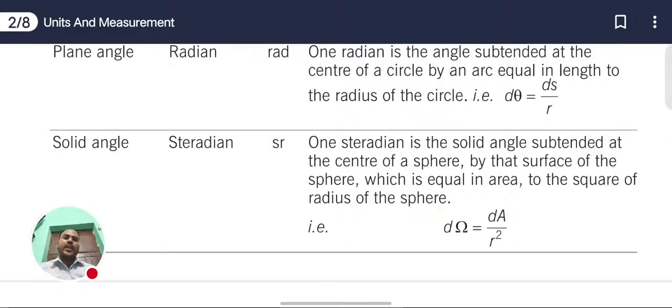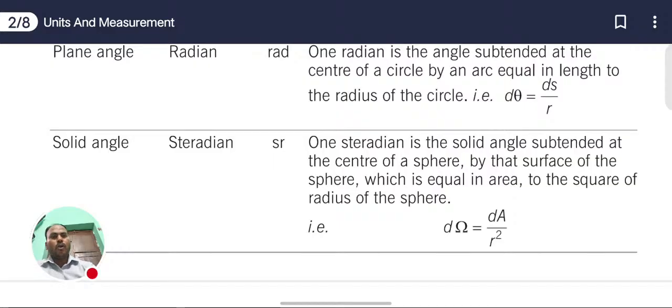Next, we have the solid angle. The SI unit of solid angle is the steradian, and the symbol is sr. We can define the solid angle as dΩ, the change in area upon the square of the radius. 1 steradian is the solid angle subtended at the center of a sphere by that surface of the sphere which is equal in area to the square of the radius of the sphere. Here d is a change, or differentiation.